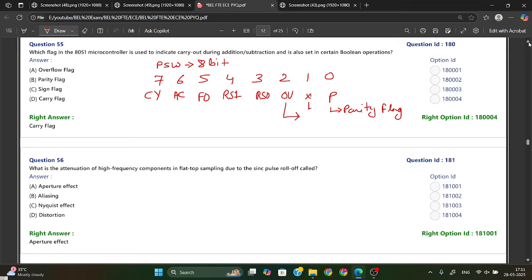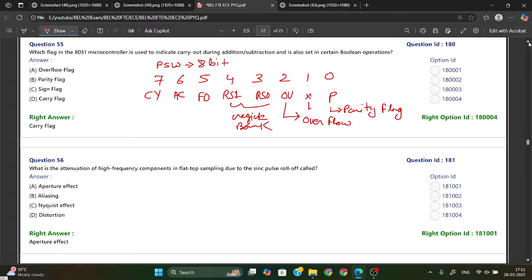Then OV is nothing but the overflow flag, which is set if there is an overflow in a signed arithmetic operation. Then we have RS1 and RS0. This is for the register bank.